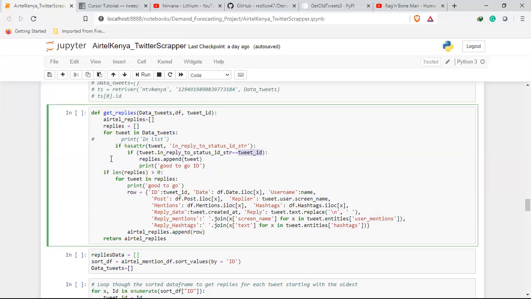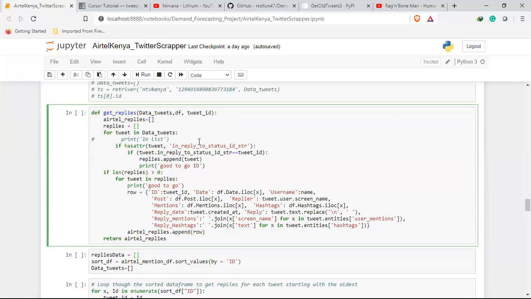So this one, every time I run this function, it's new. These are new functions, these are new variables. They keep on being empty. They don't interfere with anything else. So only this function returns these. For this one, it's just the tweets that are suspected to be replies to my specific tweet.